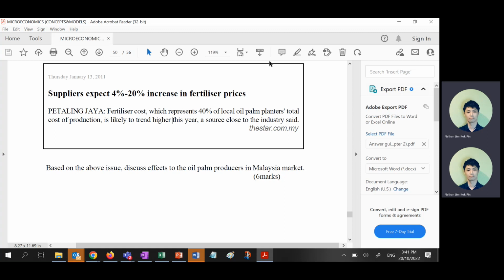If the cost of fertilizer increases, this will encourage them to innovate. It will improve technology. Why? Because when costs increase, they will have to find new ways to decrease their cost. Make sense? Maybe they come up with a more genetically modified palm oil that doesn't need so much fertilizer, but can still grow the same amount of crops. Still can harvest the same amount of fruits for palm oil kernel. You know what I mean? Maybe they come up with a more advanced technology of spraying pesticides so that they don't need to use so much fertilizer.